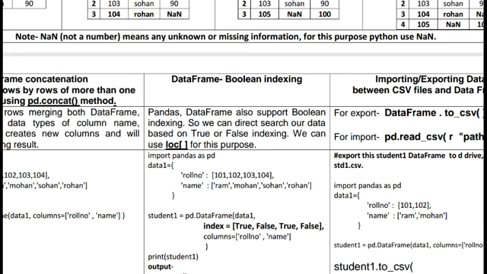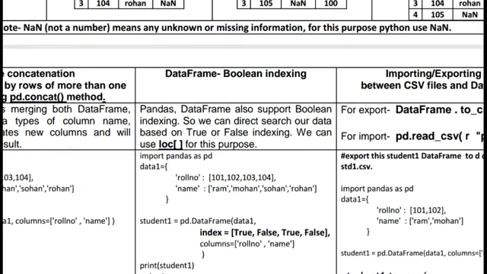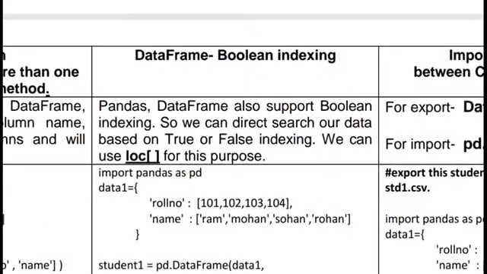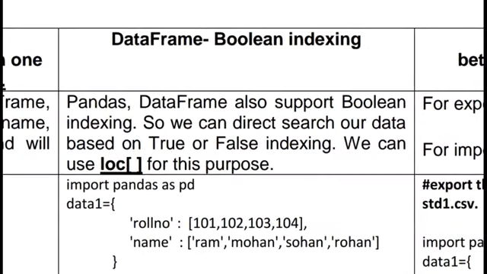So for this purpose, data frame provides the Boolean indexing concept. Pandas data frame supports Boolean indexing, so we can directly search our data based on true or false indexing. We can use loc.